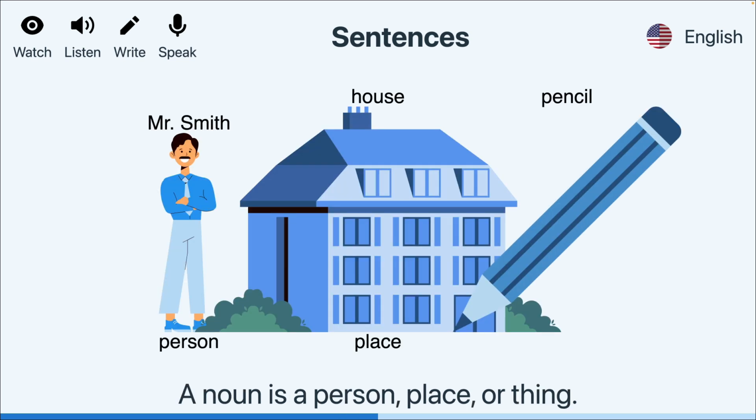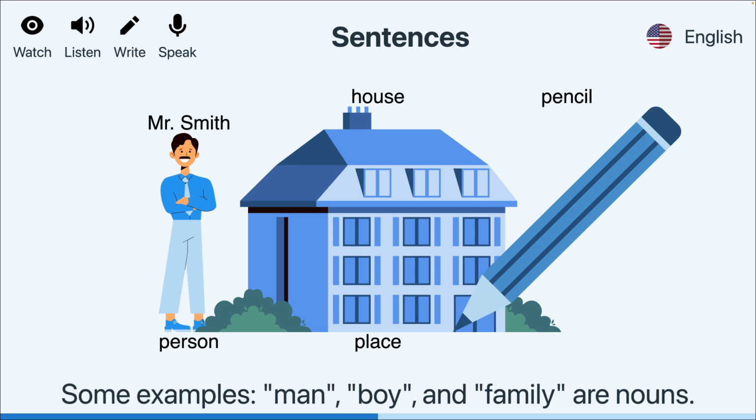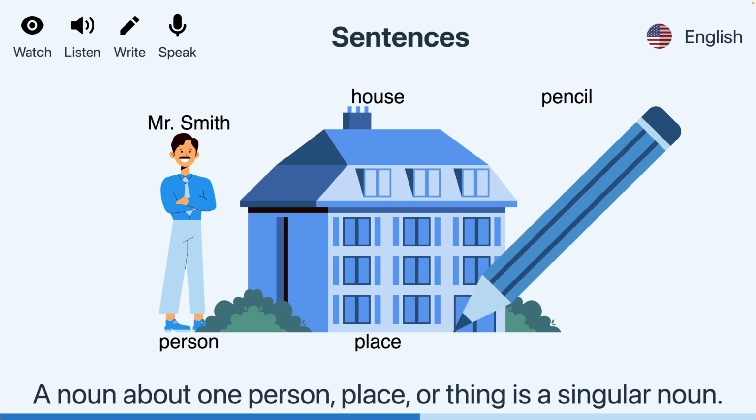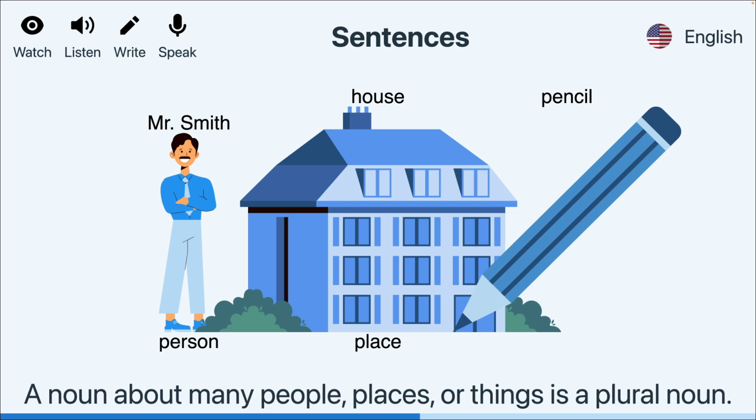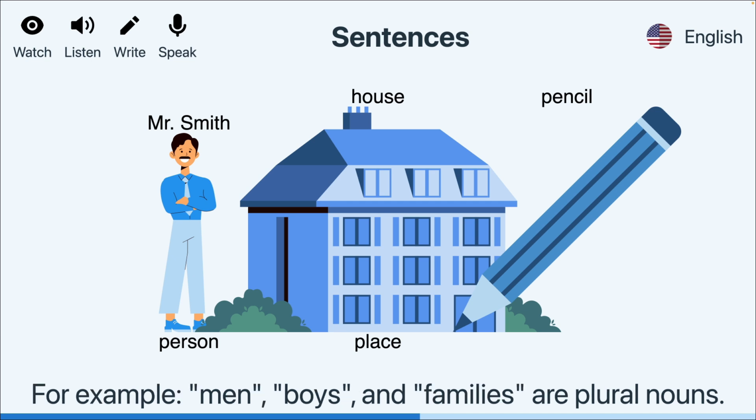A noun is a person, place, or thing. Some examples: man, boy, and family are nouns. A noun about one person, place, or thing is a singular noun. A noun about many people, places, or things is a plural noun. For example, men, boys, and families are plural nouns.